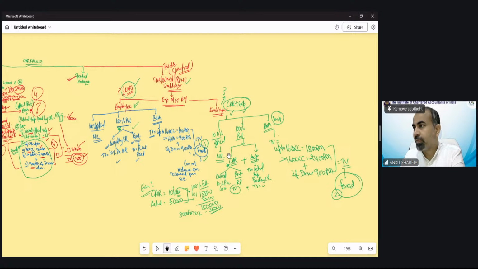Okay, so we have done the car perquisite. Moving on to the other provision now.